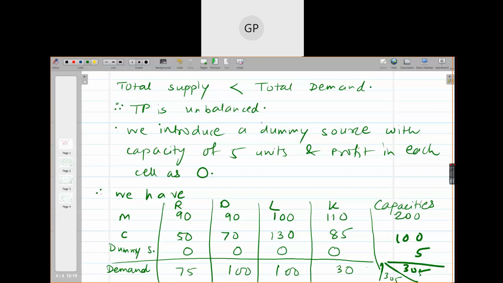Finished, girls? Okay. So now first convert the given maximization problem into minimization.